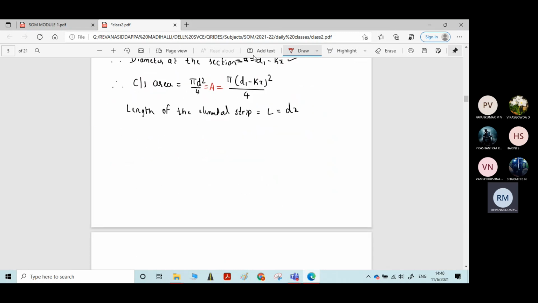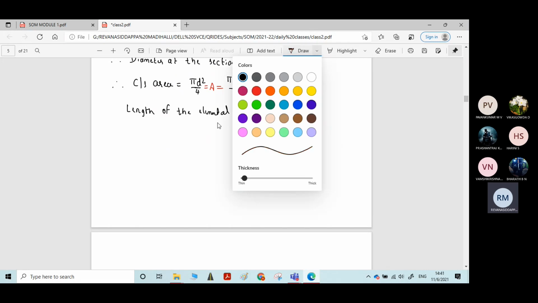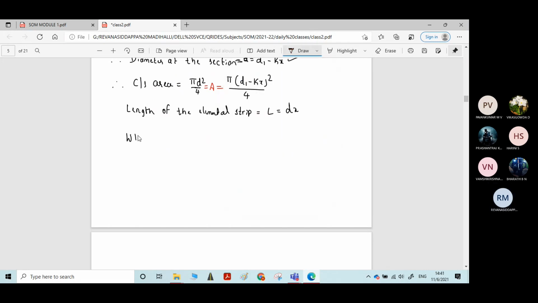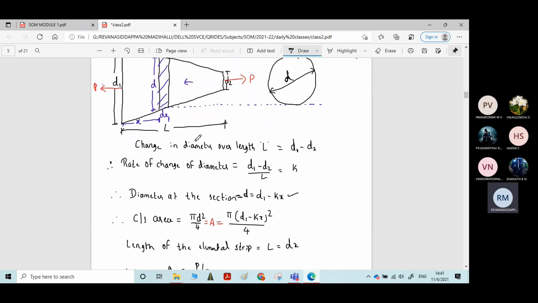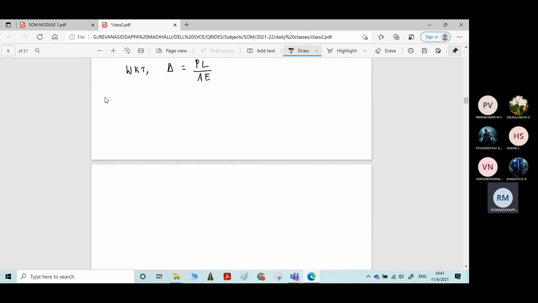Now we know the formula for extension of a bar. What is the formula? Delta is equal to PL divided by AE. Am I right, students? Extension of a bar, delta is equal to PL by AE. Now initially what we will do is calculate the extension of the elemental strip.